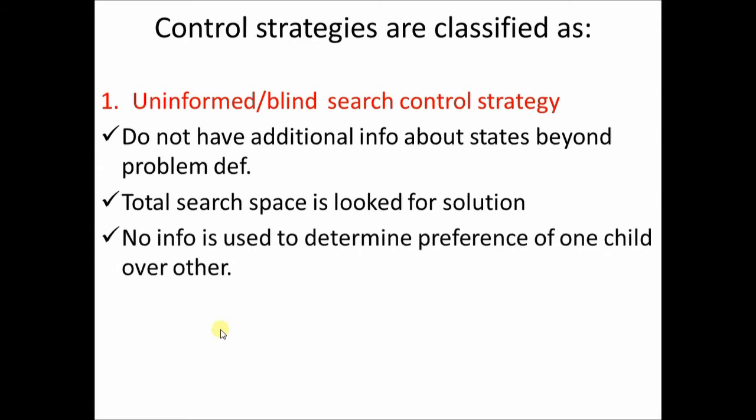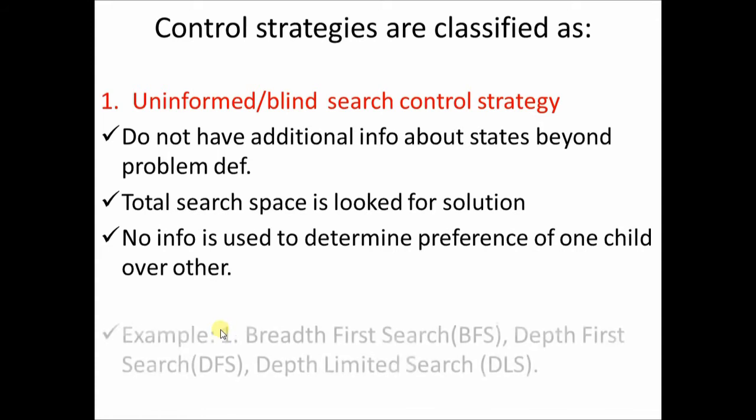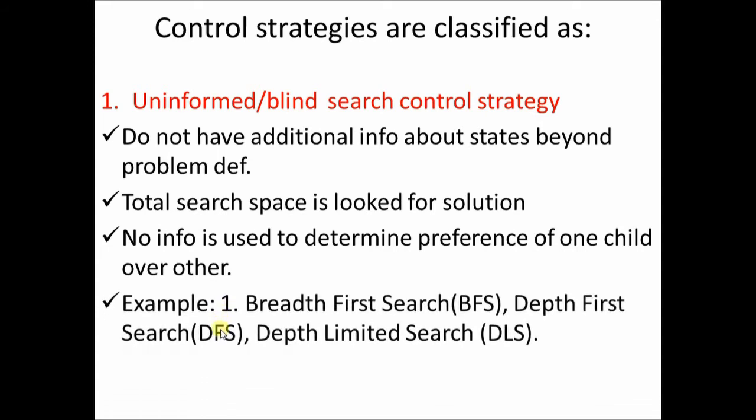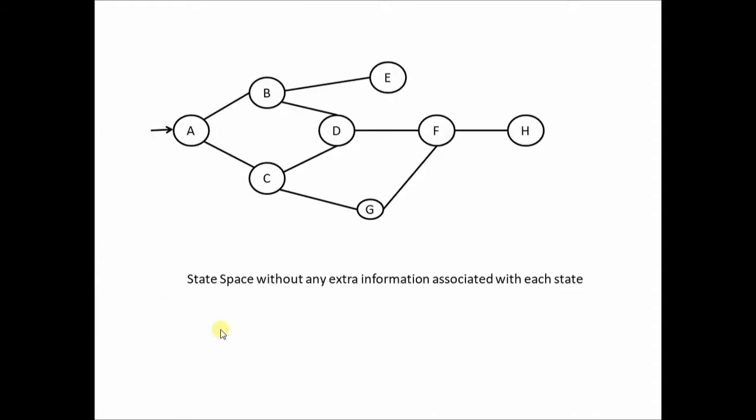No information is used to determine preference of one child over the other. Examples are breadth first search, depth first search, and a combination of the two called depth limited search, or depth limited depth first search.